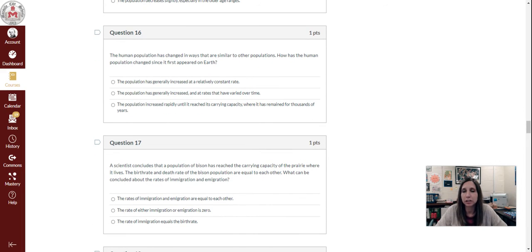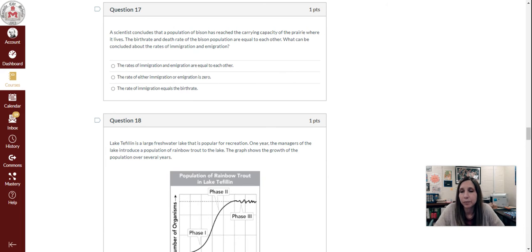Question 16. The human population has changed in ways that are similar to other populations. How has the human population changed since it first appeared on Earth? A. The population has generally increased at a relatively constant rate. B. The population has generally increased and at rates that have varied over time. C. The population increased rapidly until it reached its carrying capacity, where it has remained for thousands of years.